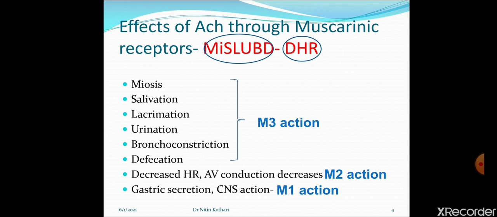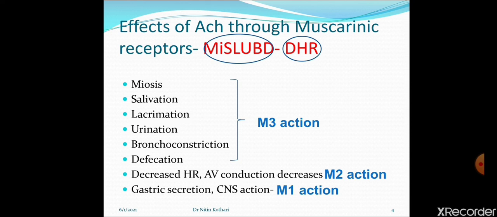So how do the anti-muscarinic drugs act, how do atropine and atropine-like drugs act? They antagonize muscarinic receptors. They antagonize M1 receptor, M2 receptor or M3 receptor.